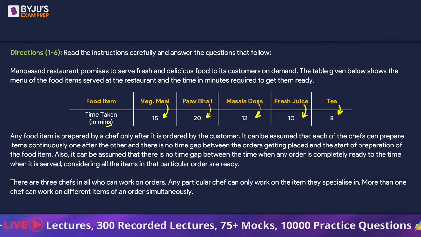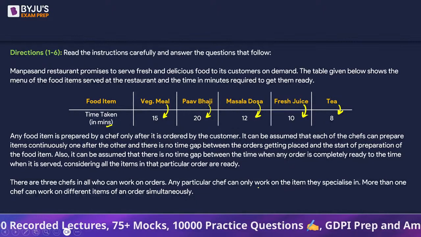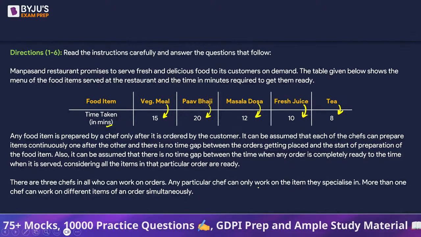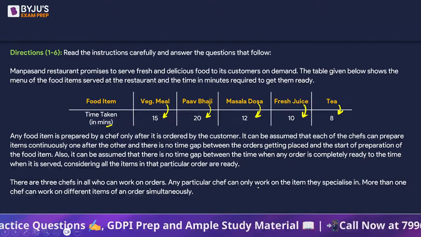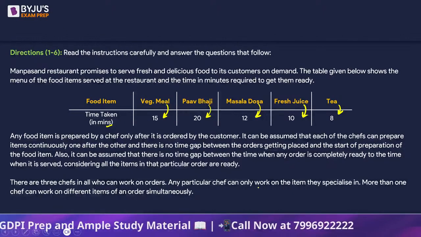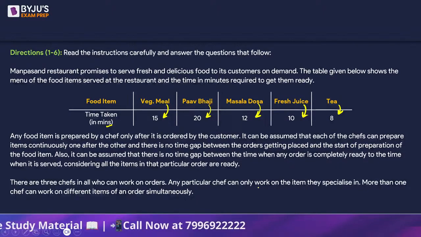And it is assumed that there is no time gap between when the order is completely ready and when it is served. So the moment your mom cooks lunch, immediately she serves you at the table. So there is no time gap between when the food is made and when somebody is going to start eating it. Okay? Not eating exactly, serving. Whether to eat or not, that is up to the person eating.